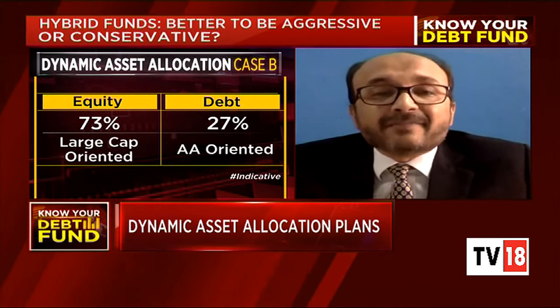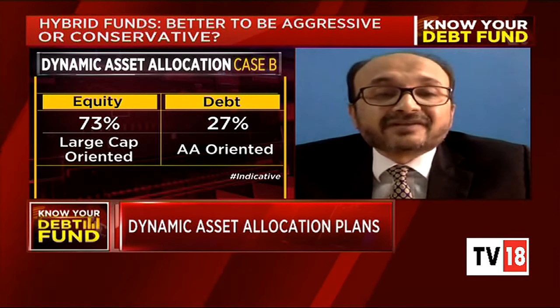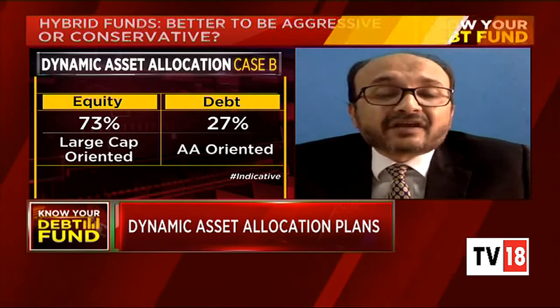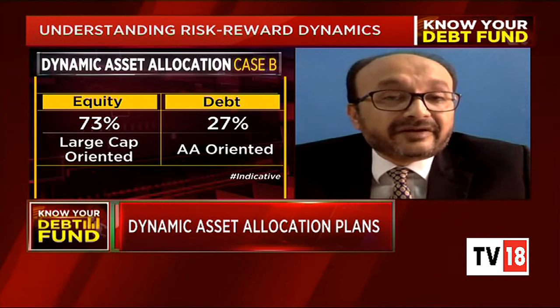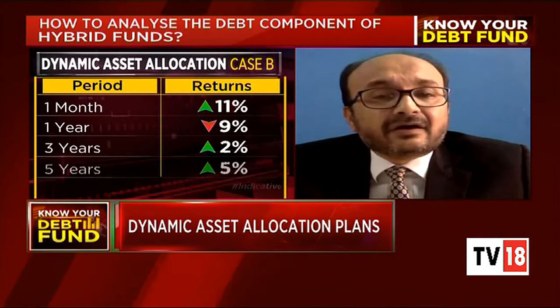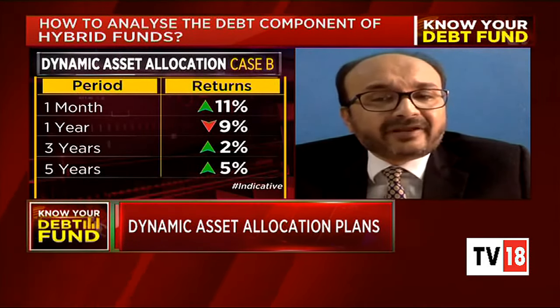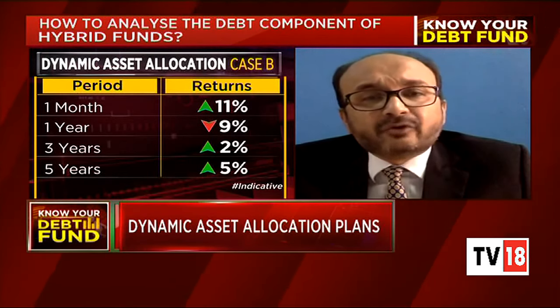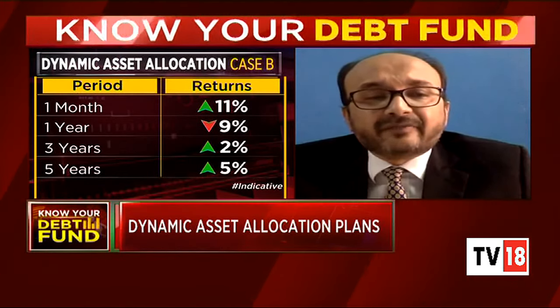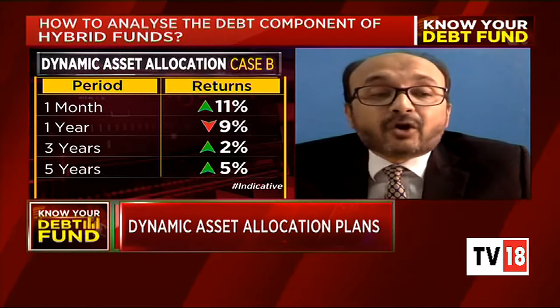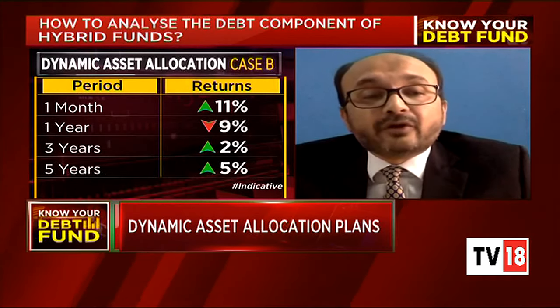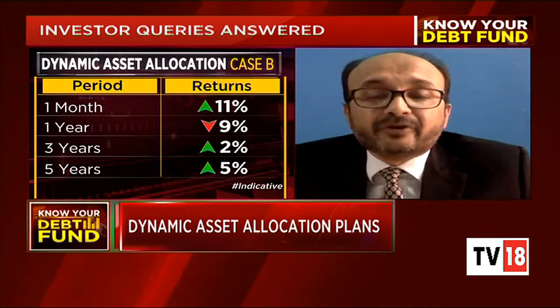So the ICICI Balanced Advantage Fund is the one in the dynamic asset allocation which has stuck to its core principle, although in its debt portfolio, it has been thriving on AA and AAA rated papers, but they have their own conviction about having invested in AA papers. And thus far, I think it's doing a reasonably good job. While on the equity component, they've always stuck to the large cap component.